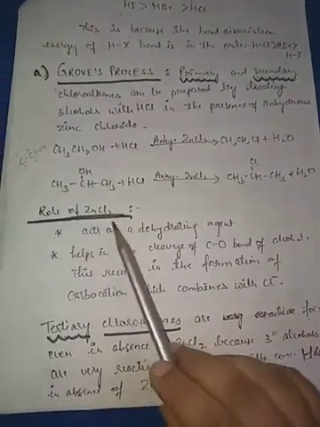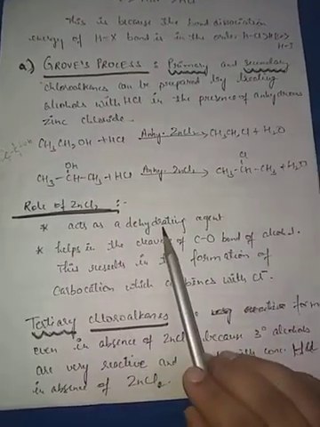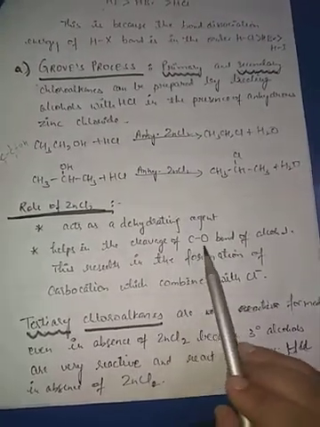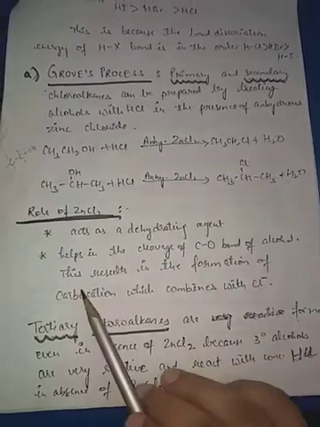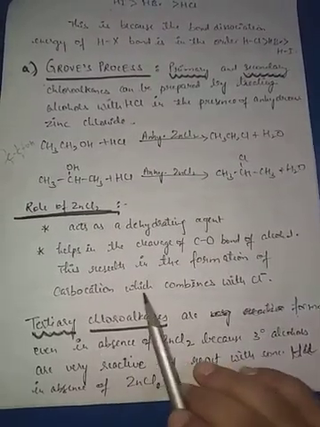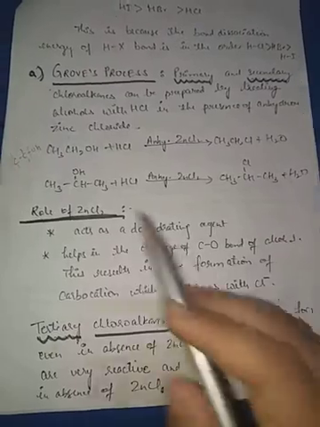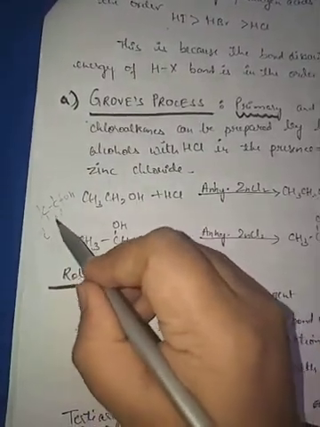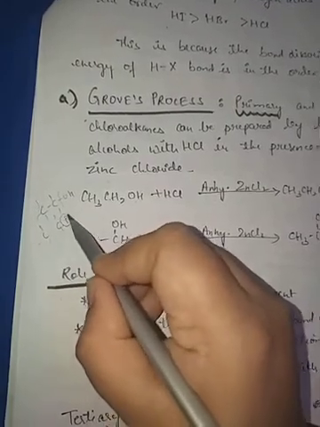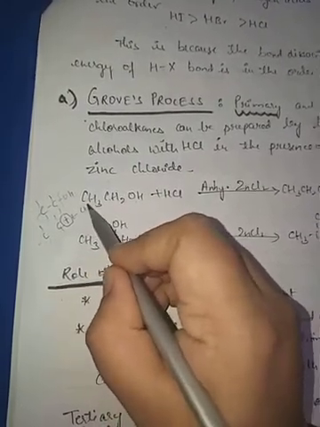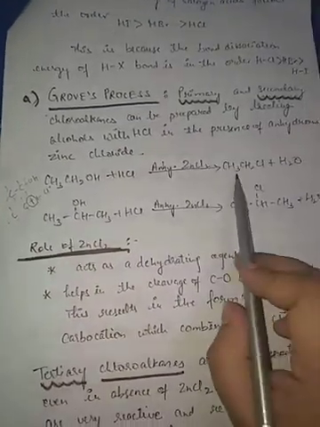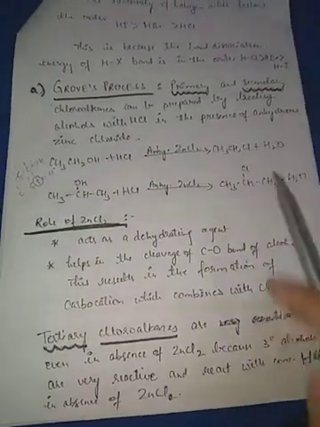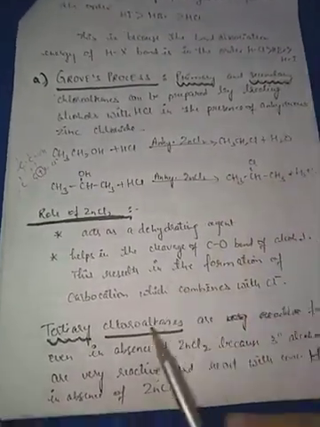And here is the role of zinc chloride. It acts as a dehydrating agent. It will absorb water, and it helps in the cleavage of the carbon-oxygen bond of alcohol, and this results in the formation of a carbocation, which combines with Cl minus. If this bond is removed easily, then this carbocation will be formed, and this will combine with chloride to form this CH3CH2Cl. Okay, so this was about primary and secondary chloroalkanes.